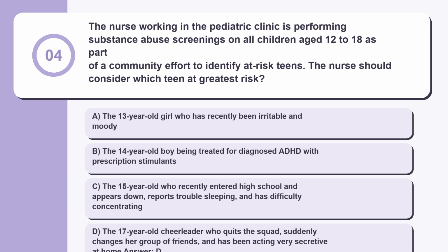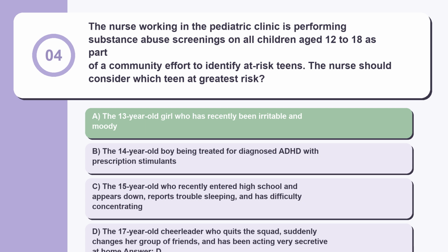The 13-year-old girl who has recently been irritable and moody. The 14-year-old boy being treated for diagnosed ADHD with prescription stimulants. The 15-year-old who recently entered high school and appears down, reports trouble sleeping, and has difficulty concentrating. The 17-year-old cheerleader who quits the squad, suddenly changes her group of friends, and has been acting very secretive at home. Answer: D.